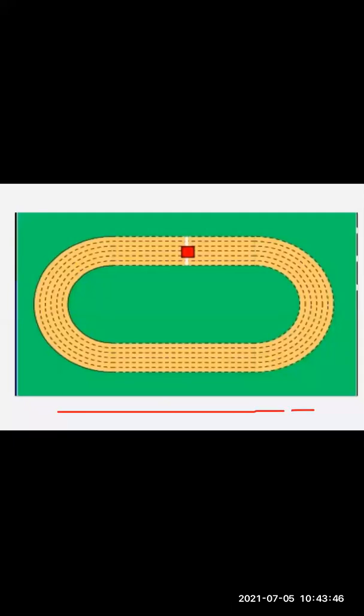As I said, there are basically 2 points on this line. One is the starting point, which we call A, and the other is the ending point, which we call B. The total length of the loop or lap is 500 meter.